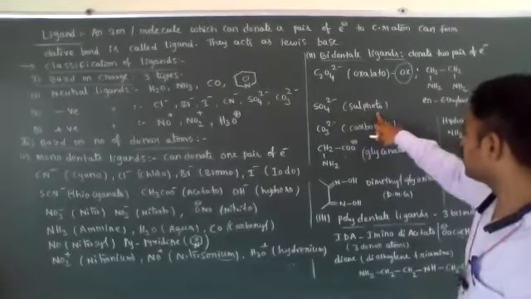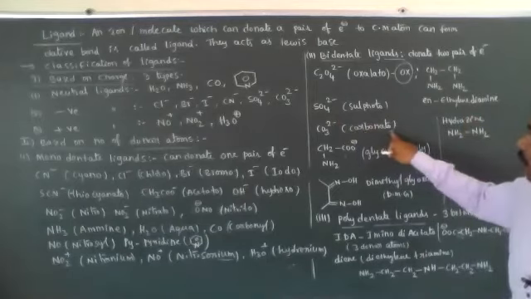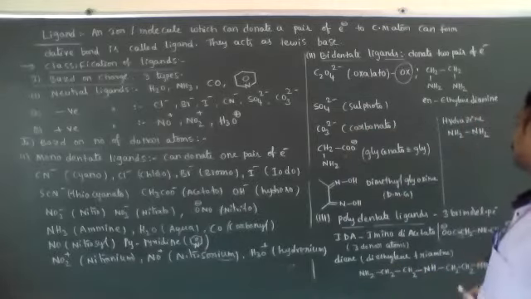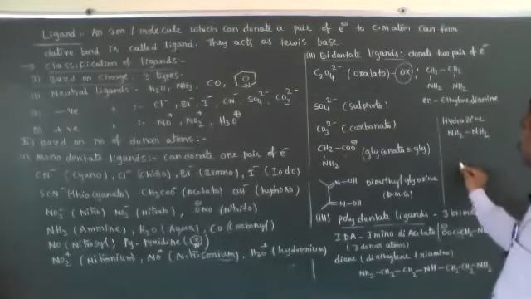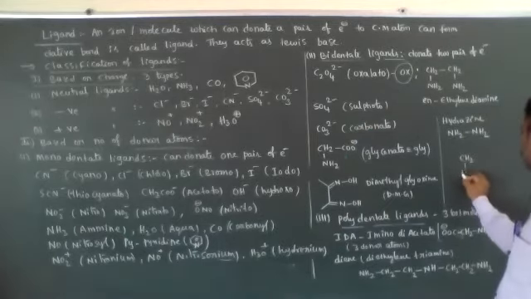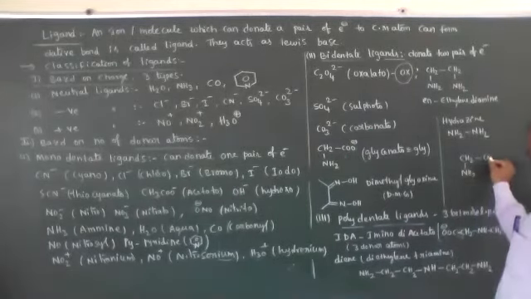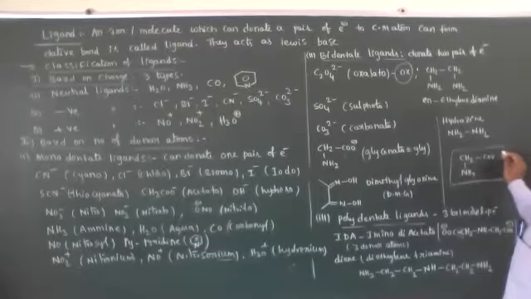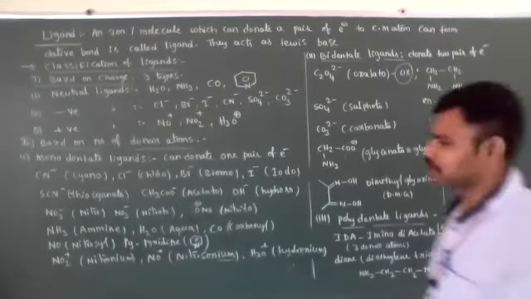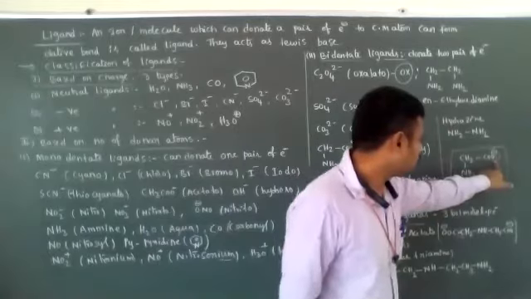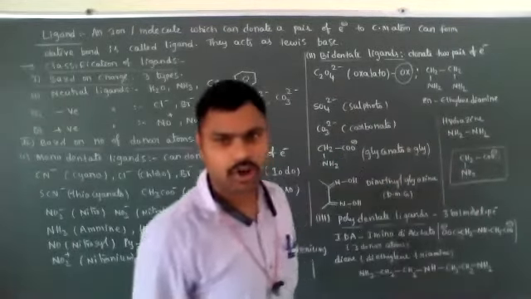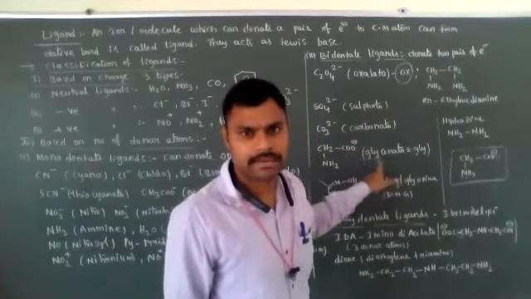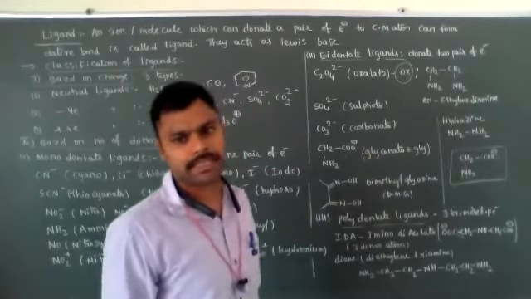SO4 2 minus is sulfato, CO3 2 minus is carbonato. Glycine formula, we know, is an amino acid. The optically inactive amino acid is glycine. See here, this loses a proton to produce glycinato ion. Here oxygen is a donor atom and nitrogen is a donor atom, so two donor atoms are present. That's why glycinato, symbol GLY, is a bidentate ligand.